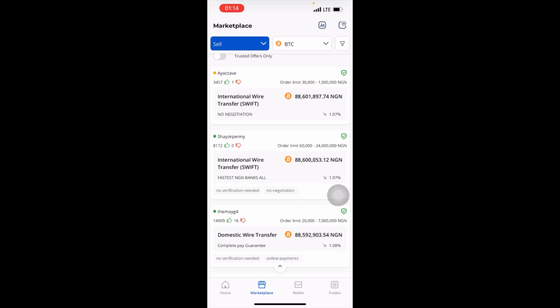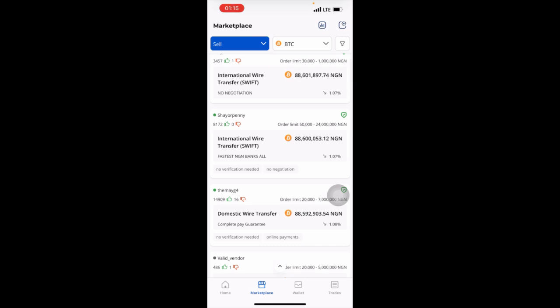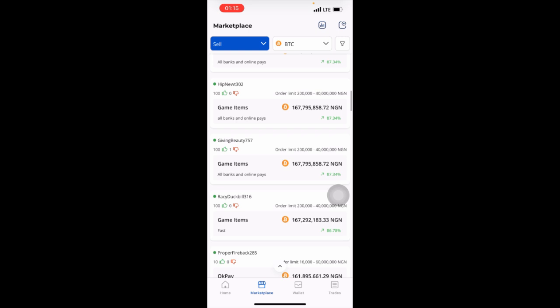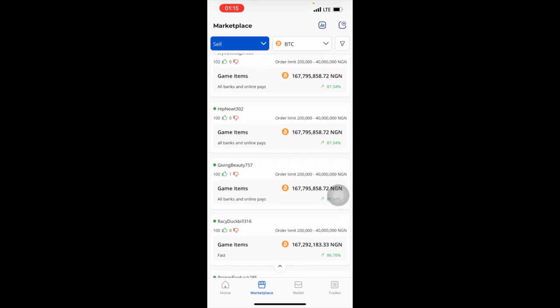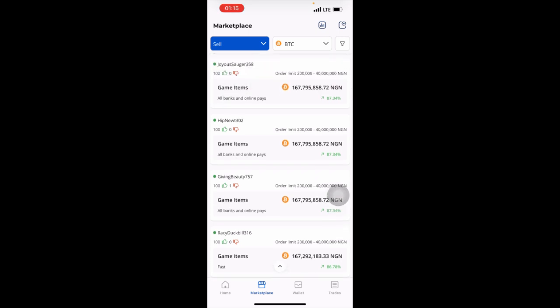88,600,000 and 053.12 naira. So if I do trade with this person, it means that I am losing money because I bought it at the rate of 90.73. So I have to search for a person who is willing to buy it higher than 90.73. So I'll search. You see, this person is willing to buy it at the rate of 167 million. But the person is receiving the money in game items.